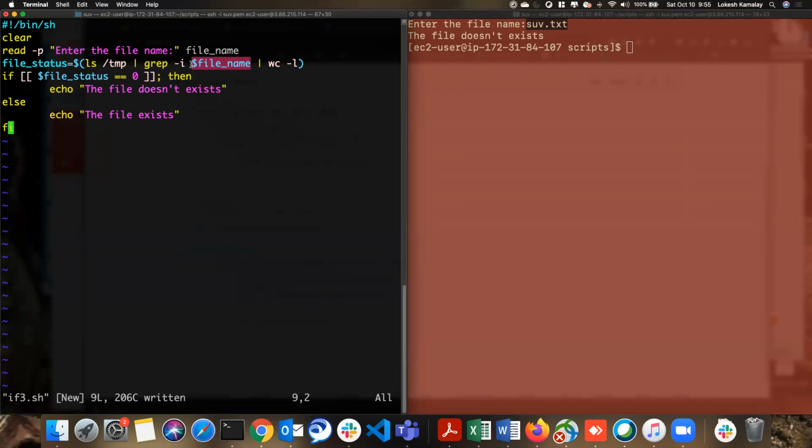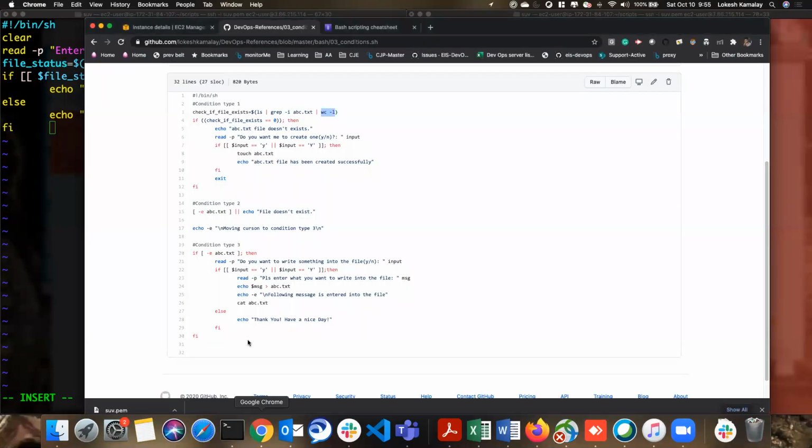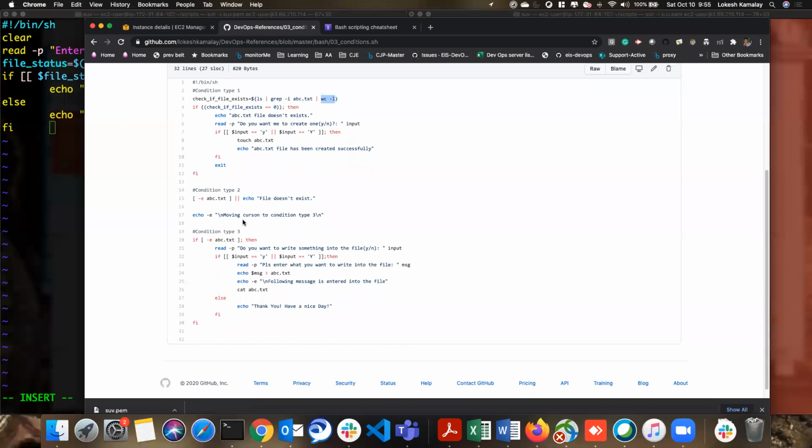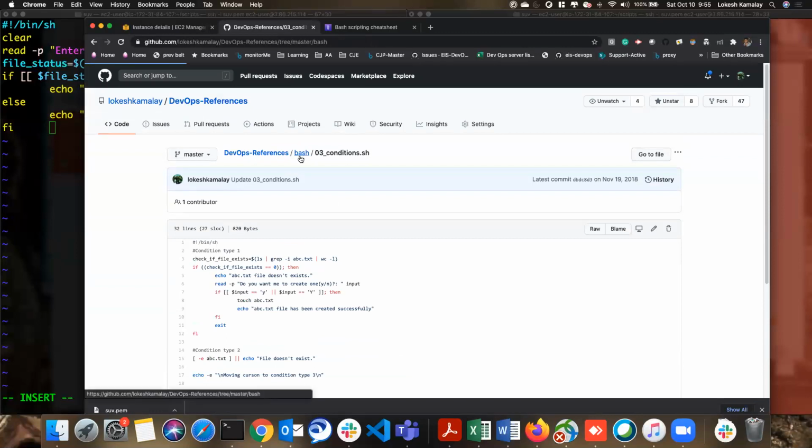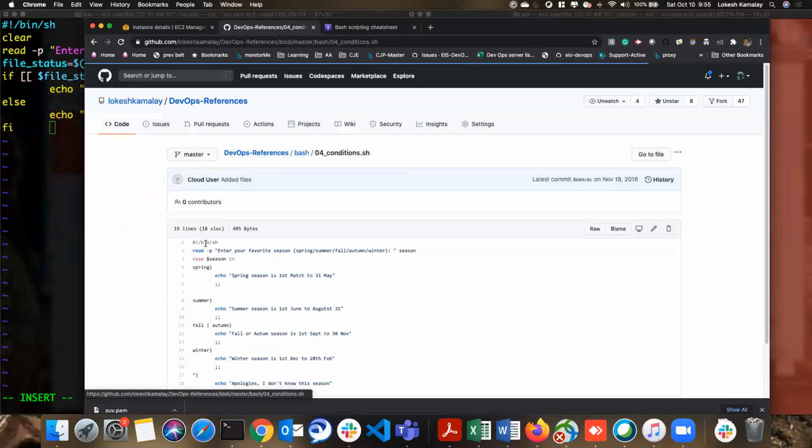So this is how we can also use the if condition, but it's lengthy, right? This lengthy one is solved by just using this minus e parameter. That's why we use this here, to make our code look shorter. We used the same thing here as well. So you can also look, okay, what am I doing here? When you understand each and every line, you'll come to know what's happening here. Okay, so that's about the if conditions.